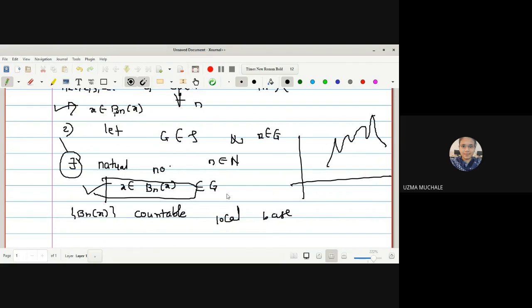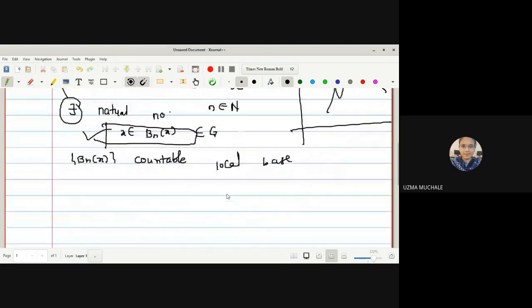All these definitions can be combined in a single statement: that there exists a countable local base at each point of the topological space X, tau. Okay, then it is called a first countable space. You can say that there exists a countable local base at each point.